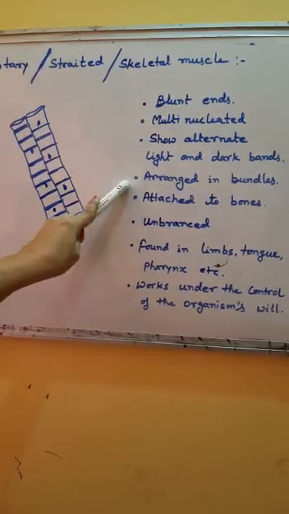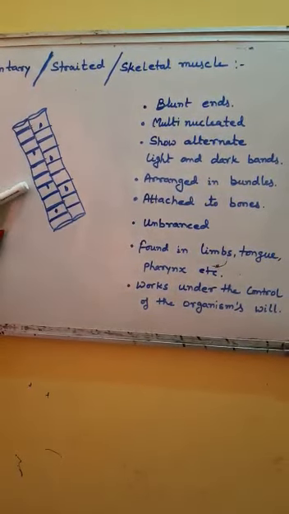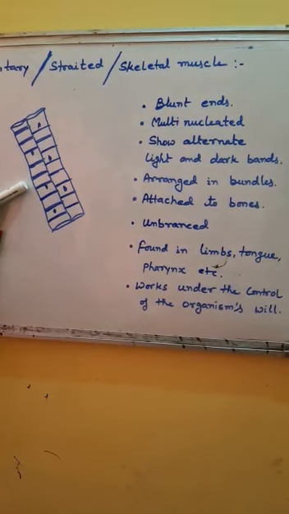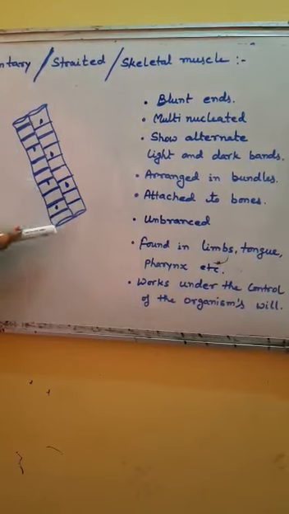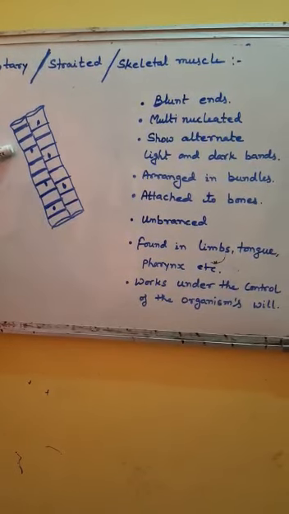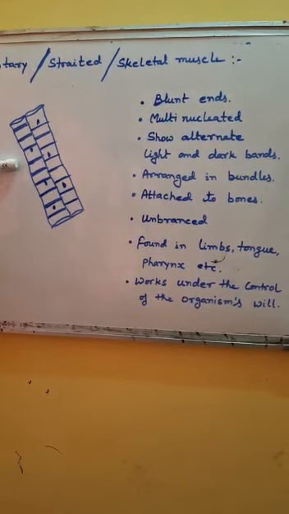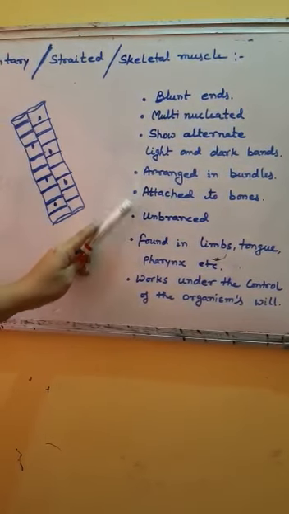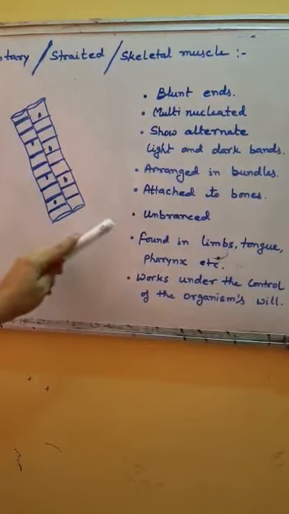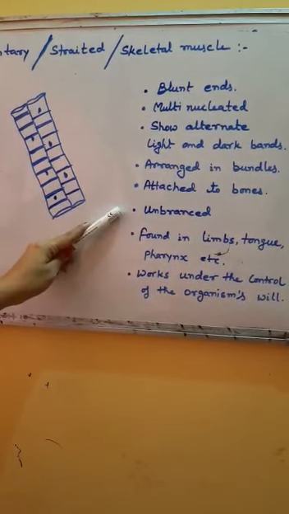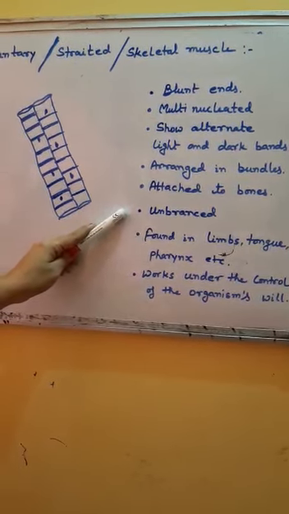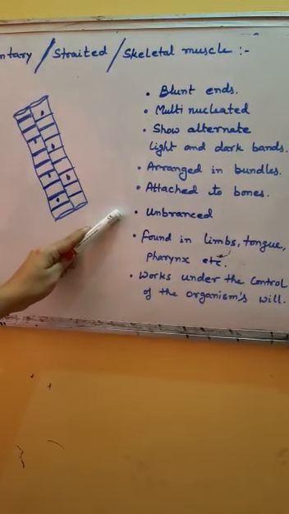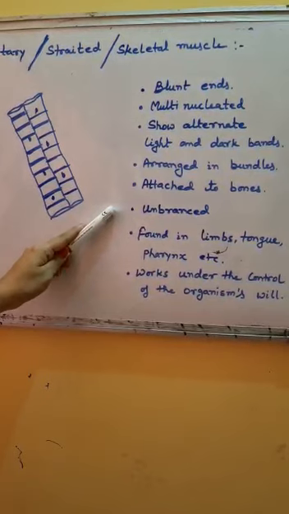These muscles are arranged in bundles. Each muscle fiber is attached with another one and they form bundle. And these bundles are present on both sides of the bones. These are always attached to bones and fibers are unbranched. Each fiber is enclosed by a thin plasma membrane called sarcolemma.